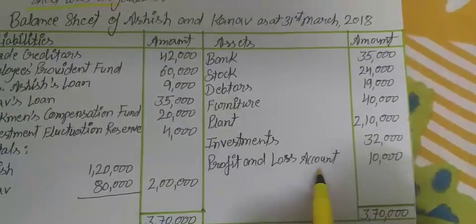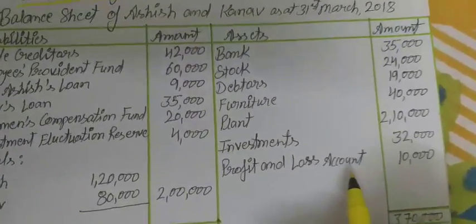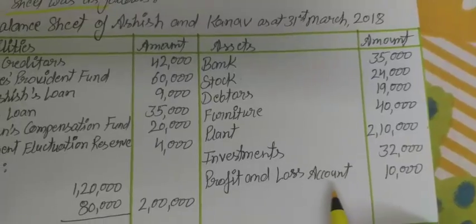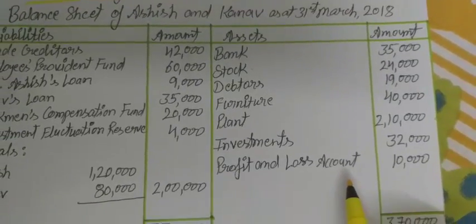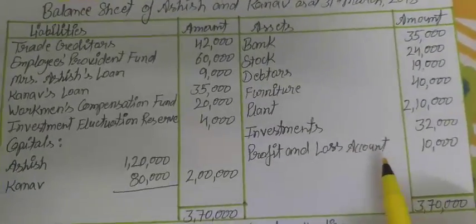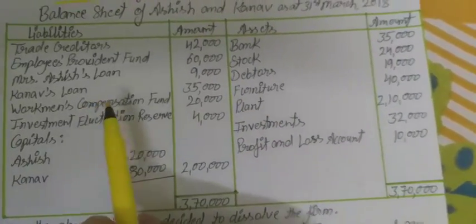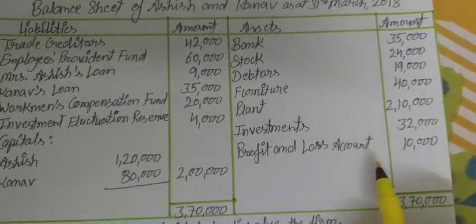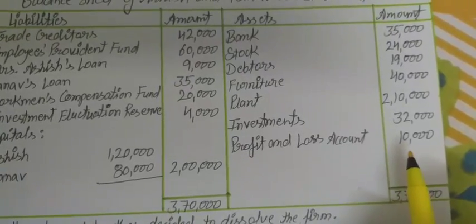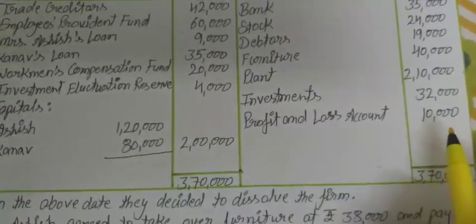Profit and loss account is given on the asset side, so that means it is a loss for the business. If there was profit, it would show on the credit or liability side, and if it is a loss, then it is a debit balance, so it is shown on the asset side.